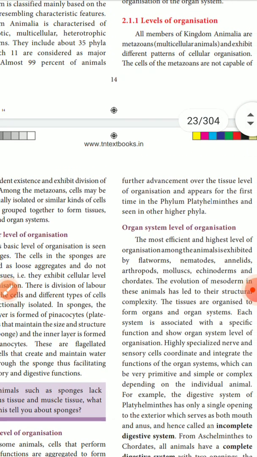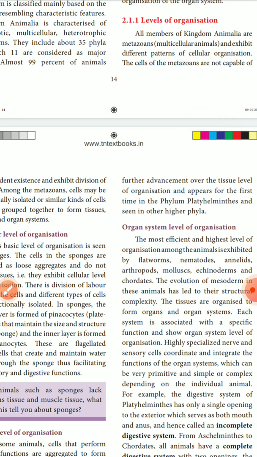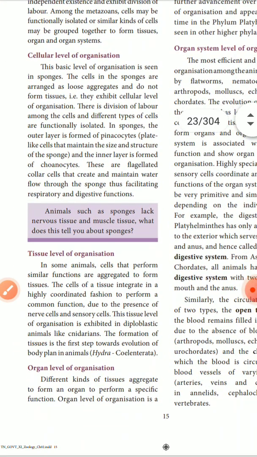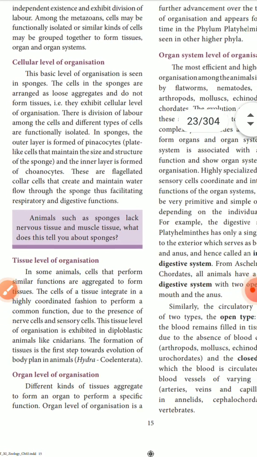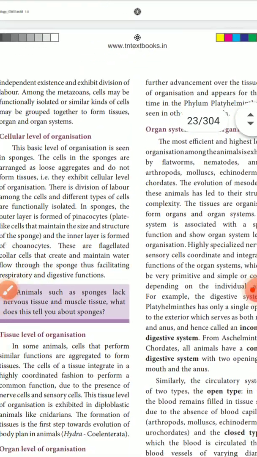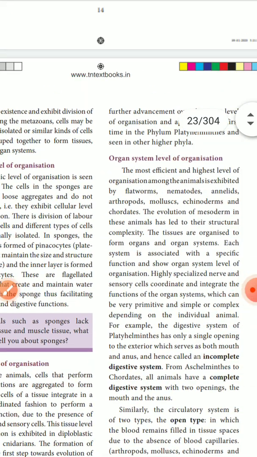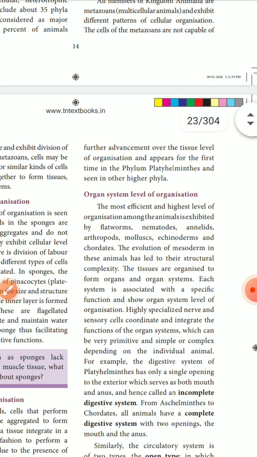This advanced organ level organization appeared for the first time in phylum Platyhelminthes. So the first, tissue level organization, is seen in coelenterates, then organ level organization we see in phylum Platyhelminthes.